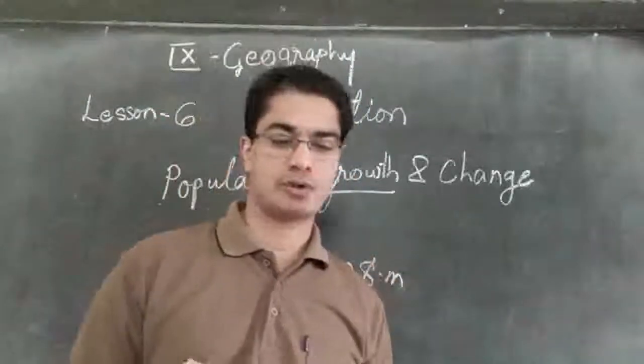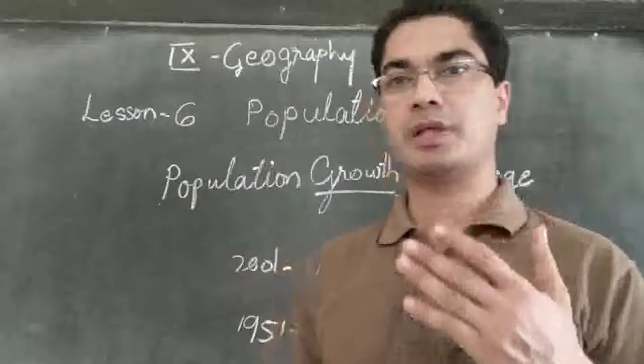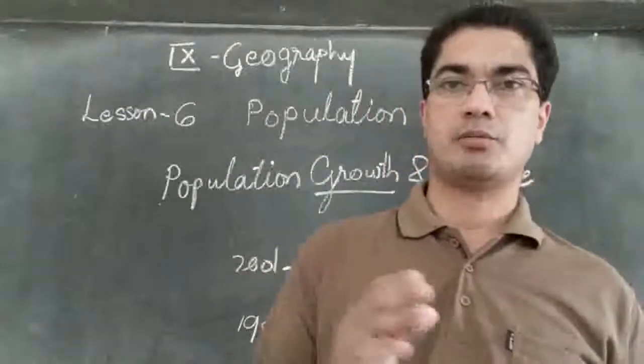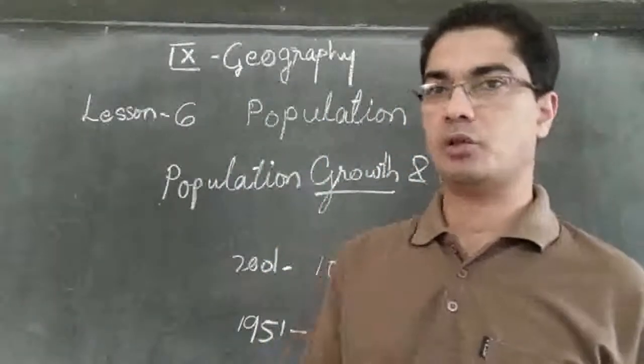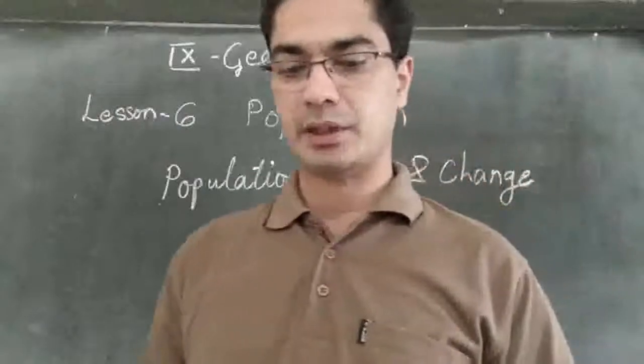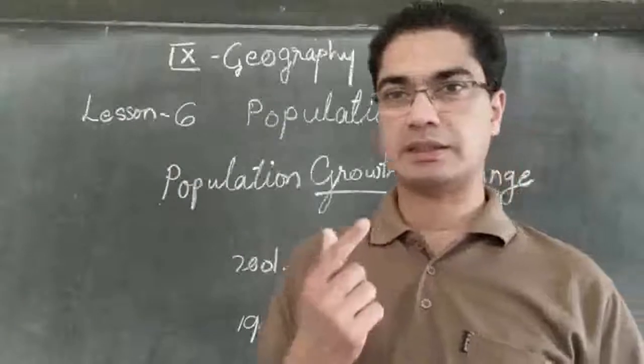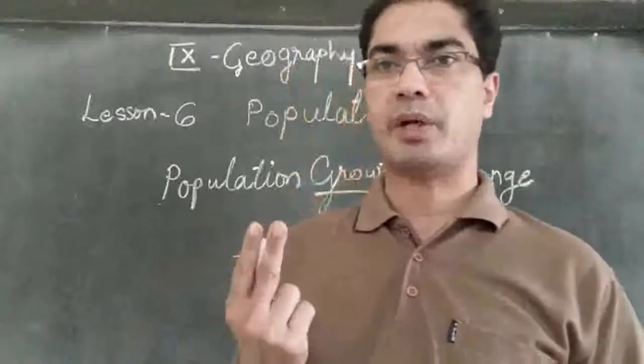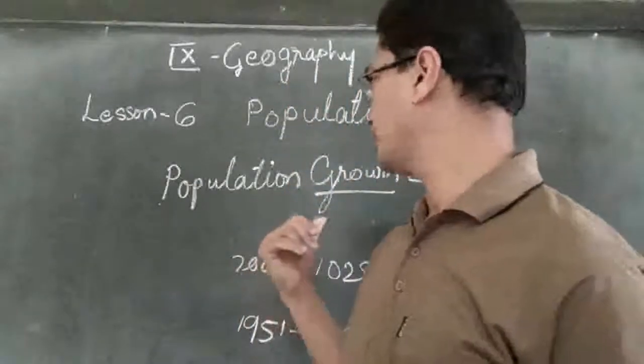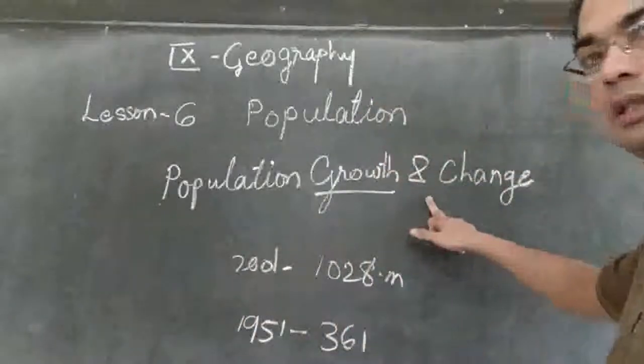Now let's see the process of population change. How is the population changing? We say sometimes it is higher, sometimes it is low, and so on. How is it changing? And we said there are three factors. One is birth, second is death, and third is migration. We shall see about all those things, how the population is changing.